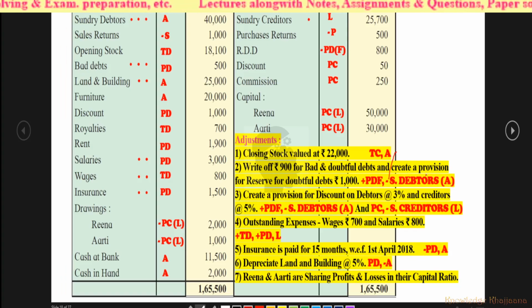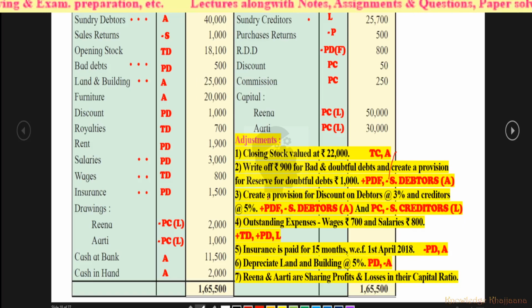Second part, create a provision for reserve for doubtful debts rupees 1000. Okay, so this is the new provision for reserve for doubtful debts. So again we have to do the same. Bad debts we have to add to the bad debts and we have to deduct from the sundry debtors. Okay, for both the parts in the adjustment number 2, the recording will be the same.